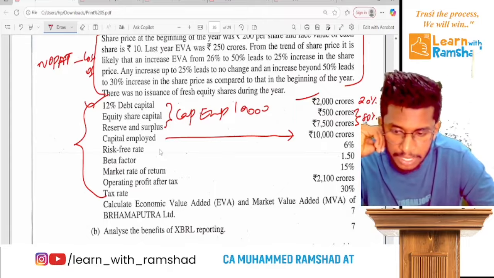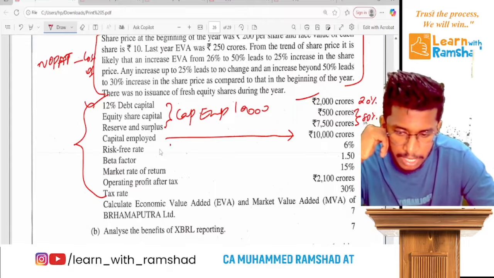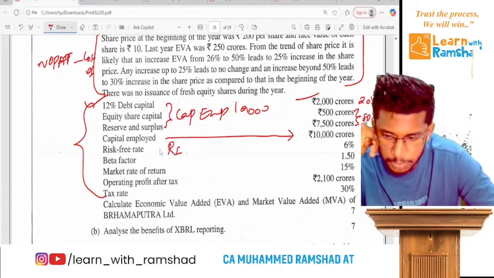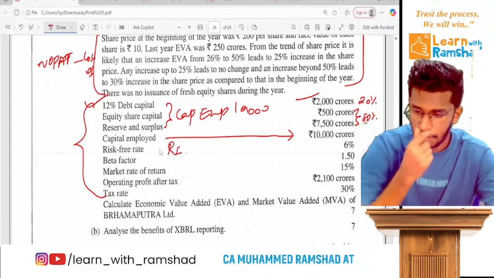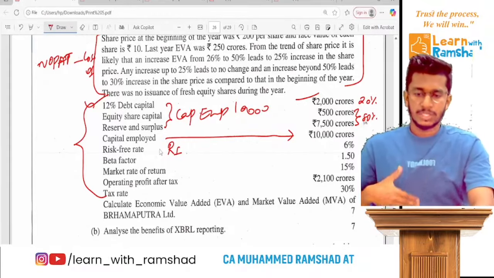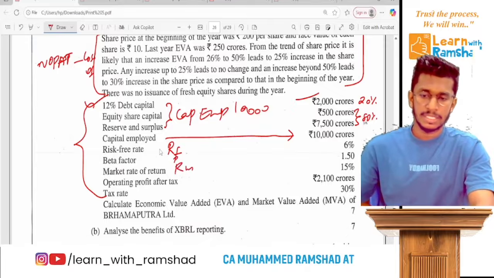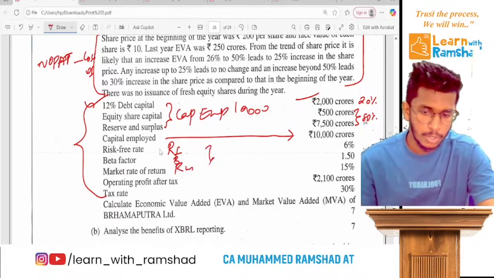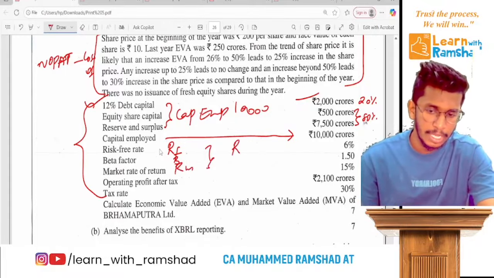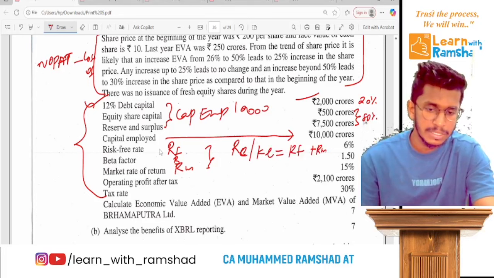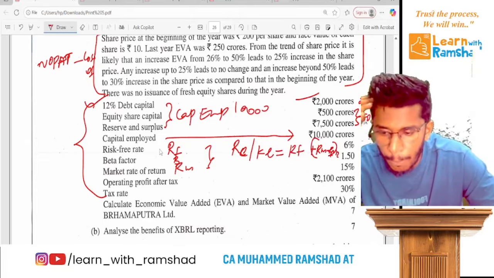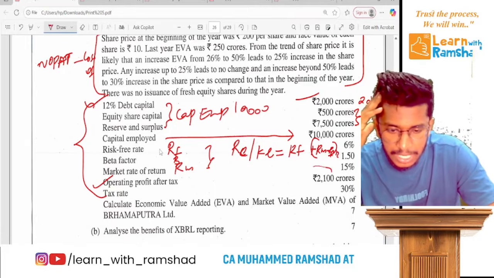Now risk-free rate RF is 6%, beta is 1.5, market rate of return, that means RM, is this. Now you will get cost of equity, that means RE or KE as you learned. So RF plus RM minus RF into beta. Ready? That's it. Then NOPAT, net operating profit after tax, directly take.